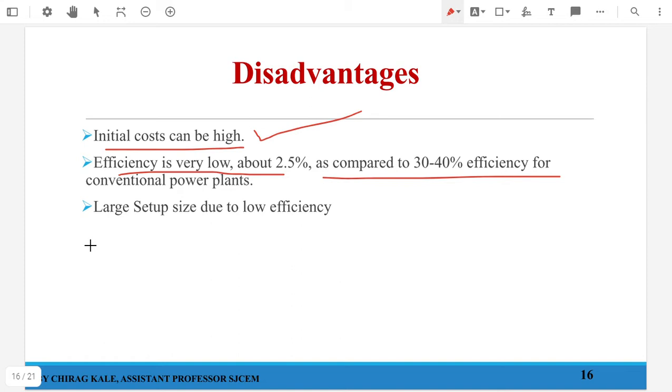We are located between 0 degrees to 23.5 degrees. Our coastal area is generally located in this particular section, so the solar radiation is quite high. So a lot of energy is absorbed by the ocean nearer to our coastline, and that can be used to generate power, which is a good consideration, but the only disadvantage again is the low efficiency and the capital cost remains high. That is why no commercial plant is yet developed in our country.